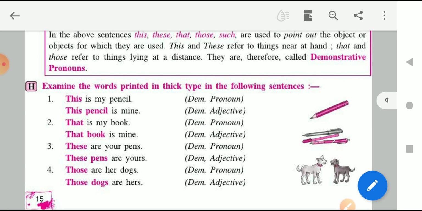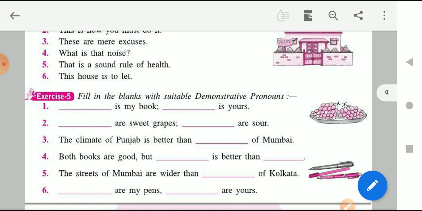So here I will be ending my video, and I want all of you to do exercise 1 to exercise 5. This is your homework. As you are not attending the physical classes, it doesn't mean that you are not supposed to do the homework. Or if we are not sending the homework in written way, it doesn't mean that we have not given you homework, because if you are not coming to the school, you have to watch the videos. That is a given thing, right? If you are watching the videos clearly, thoroughly, you will see that your teachers are giving you homework in the videos.